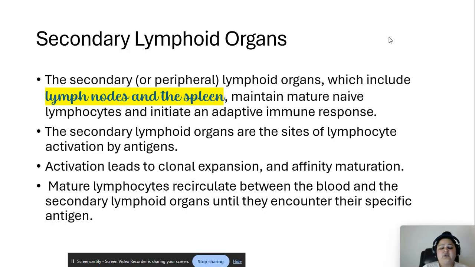Somewhere I feel secondary is more like maturity based, right? So they're actually maintaining mature naive lymphocytes and initiating an adaptive immune response. So they are more functional in the adaptive immune response.